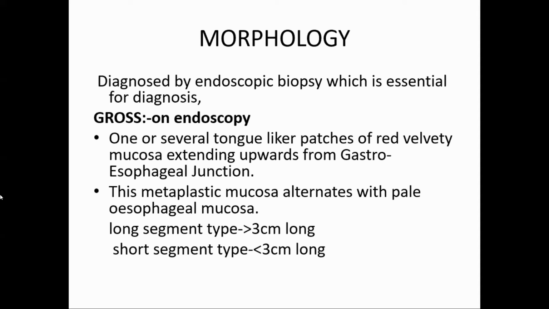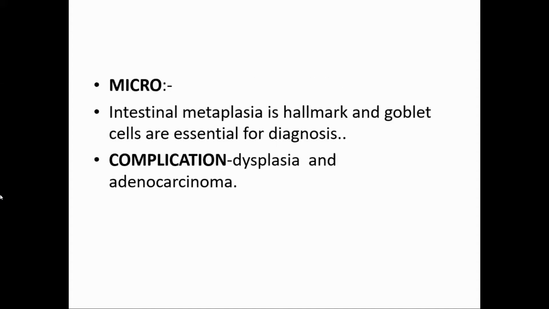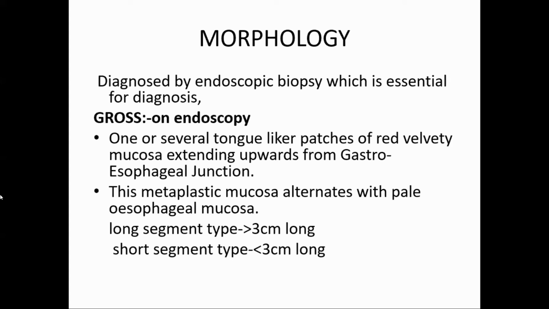So under the endoscope, you will see one or several tongue-like red patches of the mucosa extending upward from the gastroesophageal junction or lower part of the esophagus. You'll find patches of red columnar mucosa in the lower end of the esophagus. And this is the metaplastic mucosa, and this red one alternates with the pale one. It alternates with red and pale because the complete circumference of the esophagus is not affected.